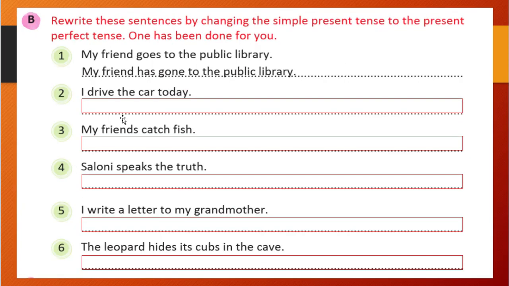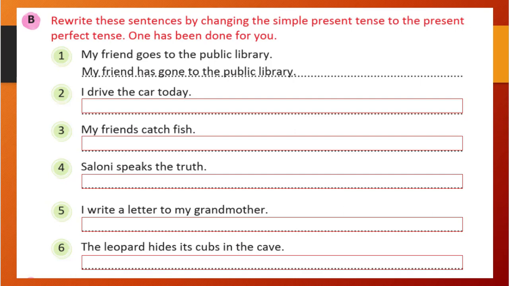This one we have seen here. Rewrite the sentences by changing the simple present tense to present perfect tense. So these sentences are given in simple present tense. We need to write in present perfect tense. Okay. My friend goes to the public library. So my friend goes, that is showing the going action, right? So we will write goes in the past. So my friend has gone to the public library.